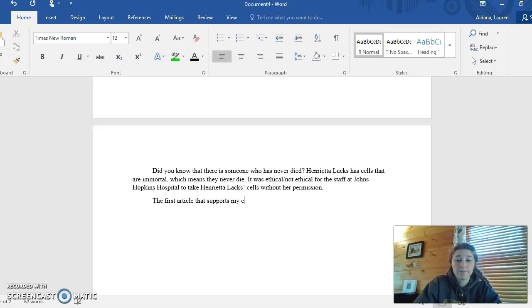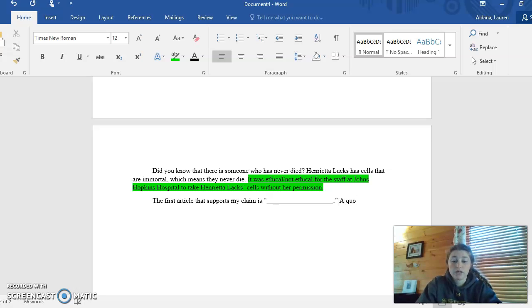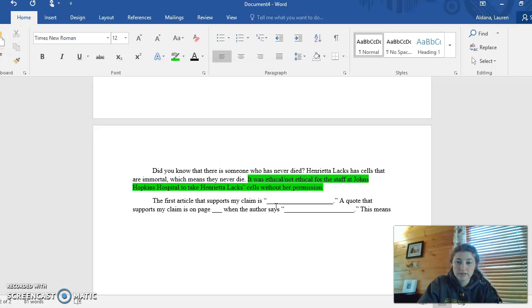So your claim is this. This is your claim. Okay? It's my claim, is, and then you're just going to tell me the title of the article. And then you're going to say, a quote that supports my claim is on page blank, and the author says, and tell me what the author says. This means, and tell me what that quote means.